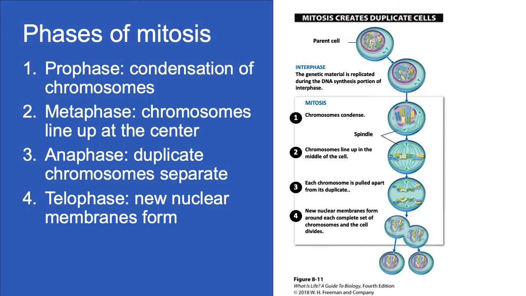The condensing of the chromosomes, which during interphase are all stretched out and stringy. 2. Next, all of the duplicated and condensed pairs of chromosomes move to the center of the cell. 3. Each chromosome is pulled apart from its duplicate. 4. And finally, new cell membranes form around each complete set of chromosomes, and the cytoplasm duplicates as well. Where once there was one cell, now there are two.